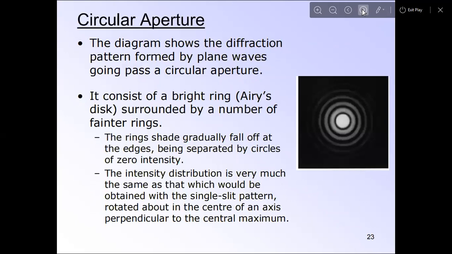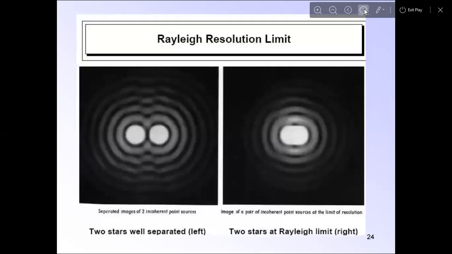Okay, circular aperture. The diagram shows the diffraction pattern formed by plane waves going past a circular aperture. It consists of a bright central disc surrounded by a number of fainter rings. The rings gradually fall off in intensity toward the edges, being separated by circles of zero intensity. The intensity distribution is very much the same as that obtained with the single slit pattern, rotated about the center, about an axis perpendicular to the central maximum. This is the Rayleigh resolution limit: two stars well separated on the left, and two stars at the Rayleigh limit on the right.